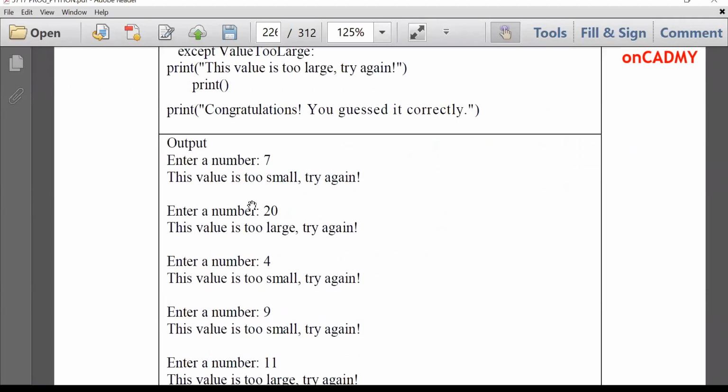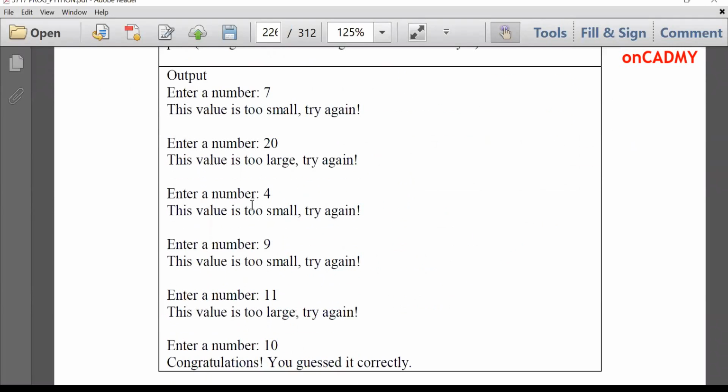Enter a number. First of all, the user has entered 7. So 7 is less than 10. Then the message will be displayed: "This value is too small. Try again." Enter a number, 20. Since this is greater than 10, the message will be displayed: "This value is too large."